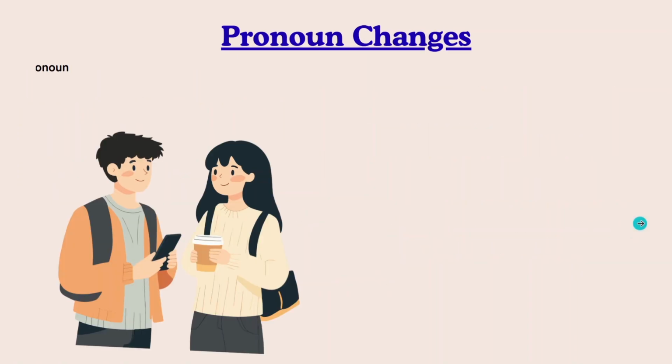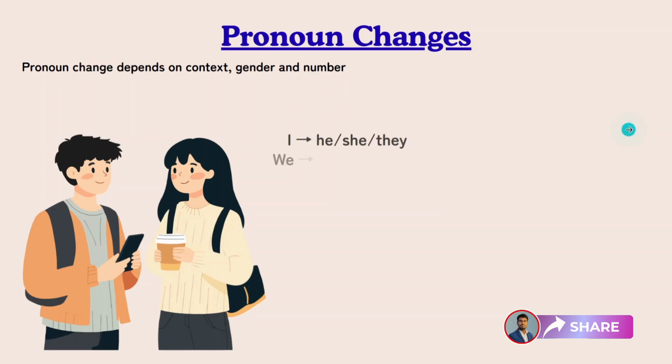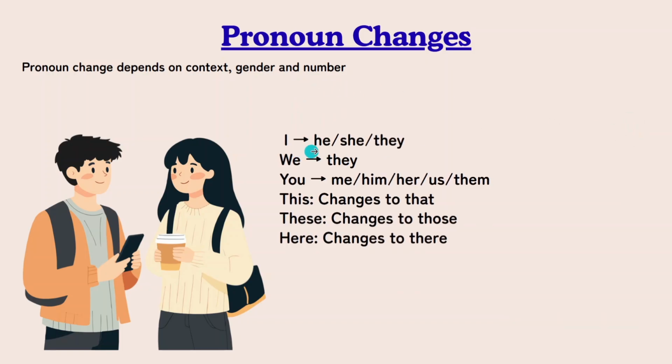In the reported speech, we also change the pronoun depending on the context, gender, which is very important, and number. Number in the sense whether the word is singular or plural. So what are the changes? If you have I, change it to he or she most of the times. We to they, you to me, him, her, us, them, sometimes to I also.